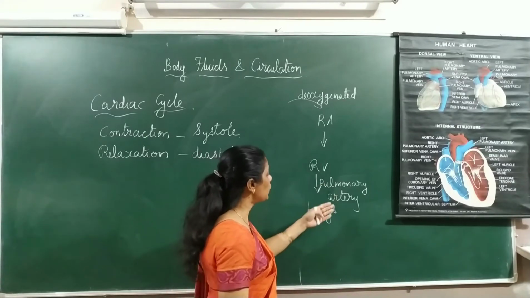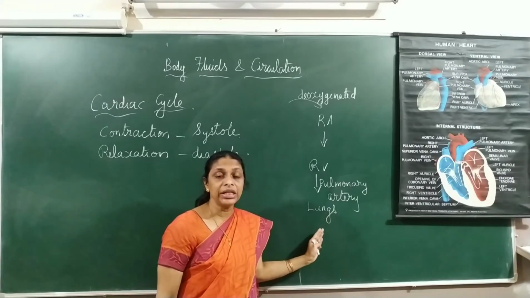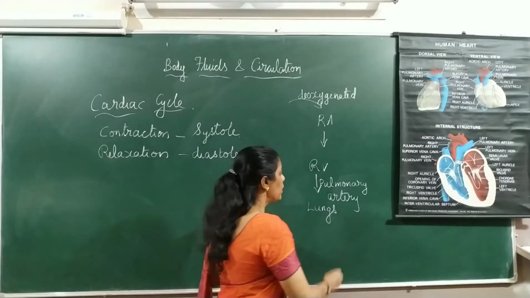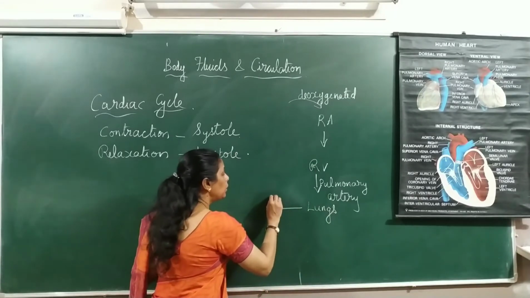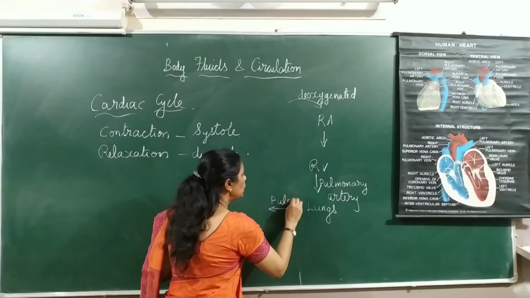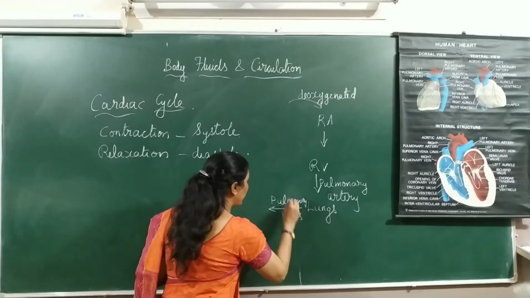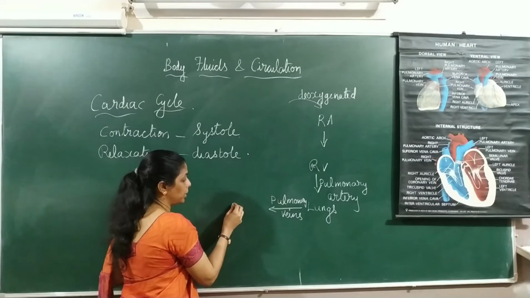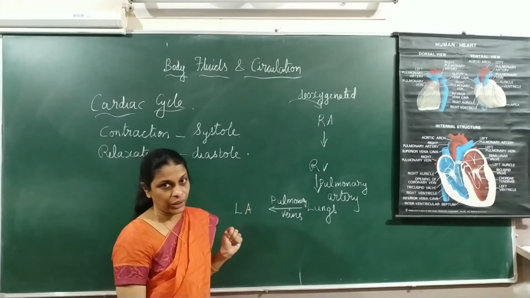Now from the lungs, by four pulmonary veins, the oxygenated blood reaches the left auricle or the left atria.